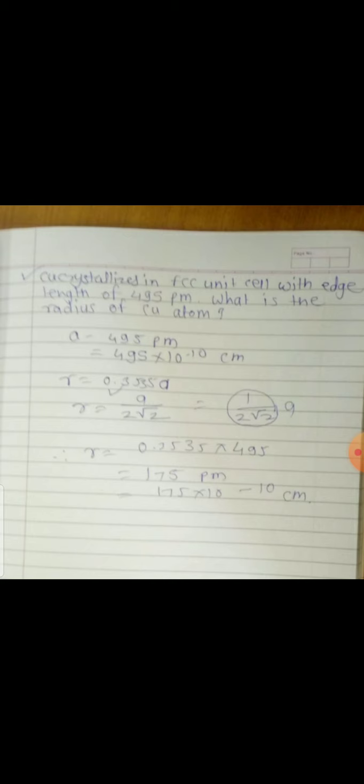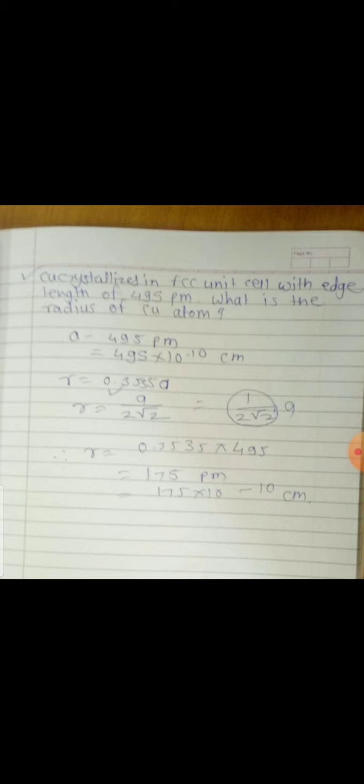In any problem in front of you, at that time first we write what is given in the problem and what we have to determine. When we calculate, the first is the density, another is the value of Z, another is the radius, or another is the edge length. These are the basic terms involved in the problems. After we calculate, then we convert the unit. When we solve the problem, the unit should be the same in the SI system or CGS system.